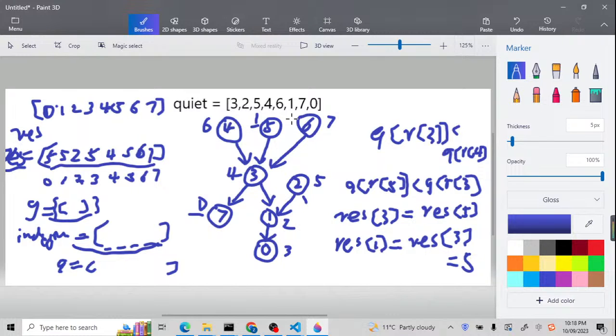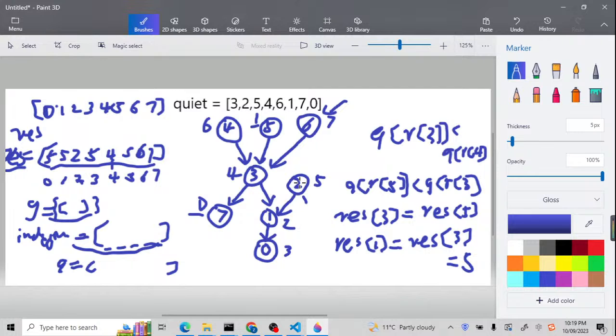We don't need to, because we cannot find a person that is even more quiet than 6 or 5 or 4, since there's no node connected to them directly by an arrow. Only 6 is connected to 3. So we're not going to analyze 4, 5, and 6, and the least quiet person for them will be themselves: 4, 5, and 6.